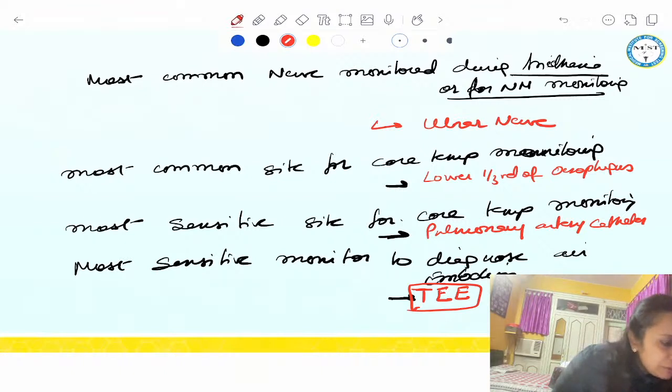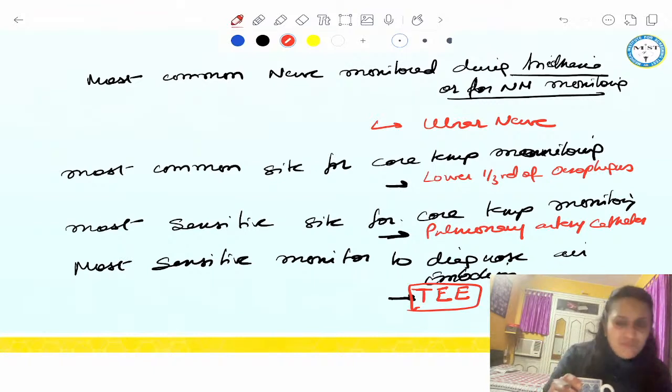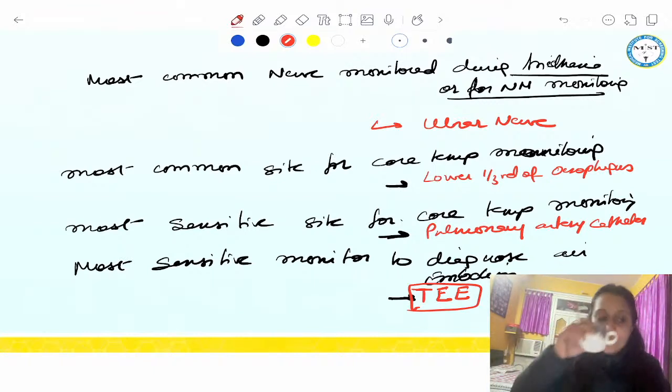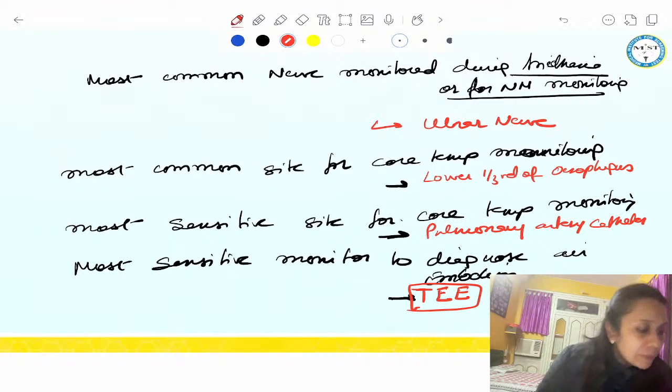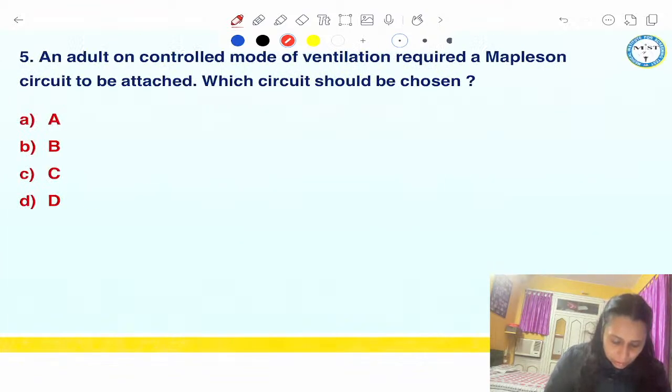And Shrivansh, rectum, for what are you answering me? Rectum? Nowhere is the answer. Rashik, Capno would not be the answer for most sensitive monitor for diagnosing air embolism. Answer would be TEE. In Capno, a sudden drop gives us an idea of air embolism, but it is not most sensitive. For most sensitive, we have to answer transesophageal echocardiography. Got it? Okay, next question.